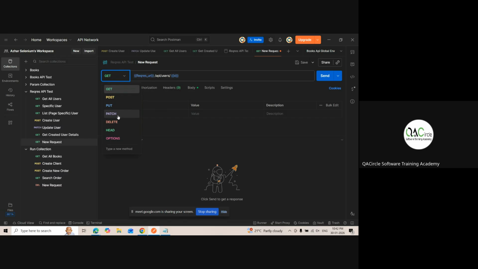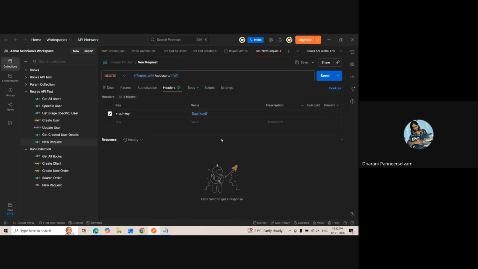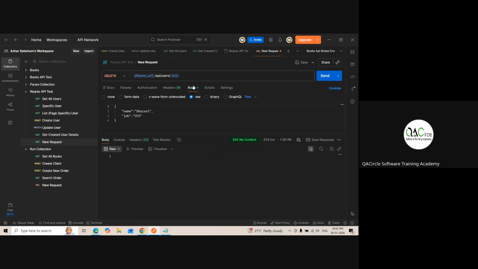This is a public API again. It's not a private API. Public API: should it need an API key or not? It needs. Okay, let me click on send. See, 204 no content, deleted. But in reality, it wouldn't have been deleted because it's a public API. If we use a real one, the ID number 2 shouldn't have been deleted. Now, can I add a body? It doesn't mind. Even if you go 100 times, it will say it got deleted. Now, let me write a script.